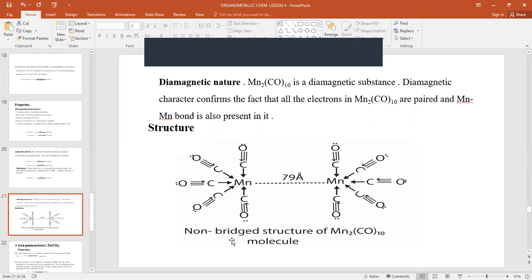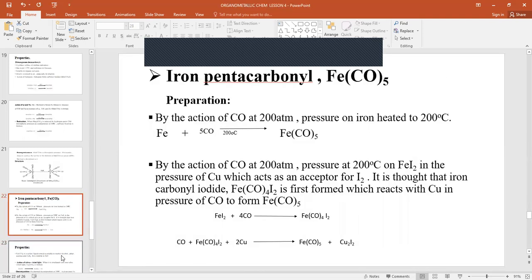This is a non-bridged structure. Watch out when you are drawing this structure. The 2 electrons are being donated directly from the carbon, and also 2 electrons are donated to the metal as shown in the structure. Another example of metallic carbonyl is iron pentacarbonyl.